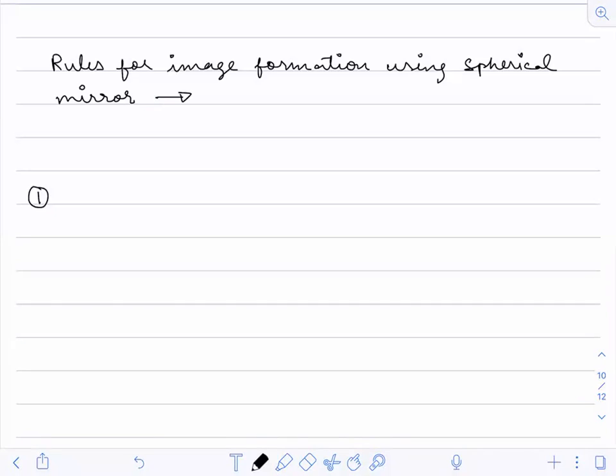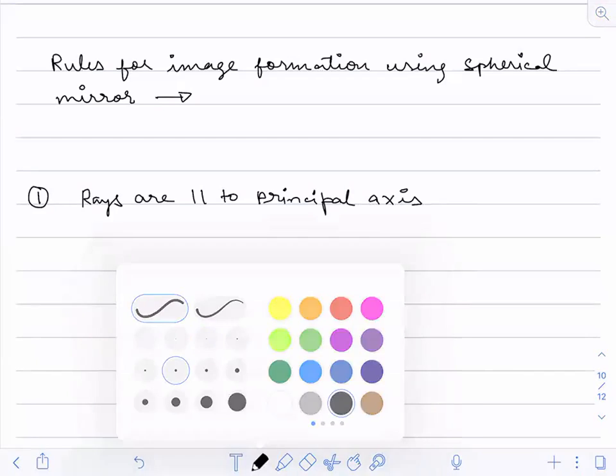So if rays are parallel to the principal axis, what will happen after reflection? Let us understand that first.